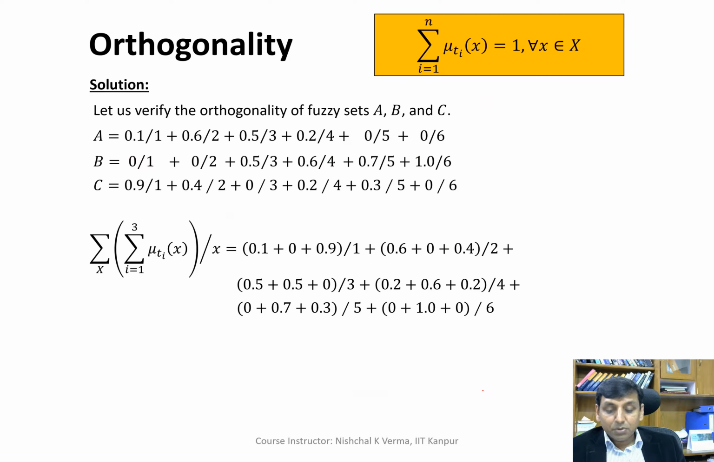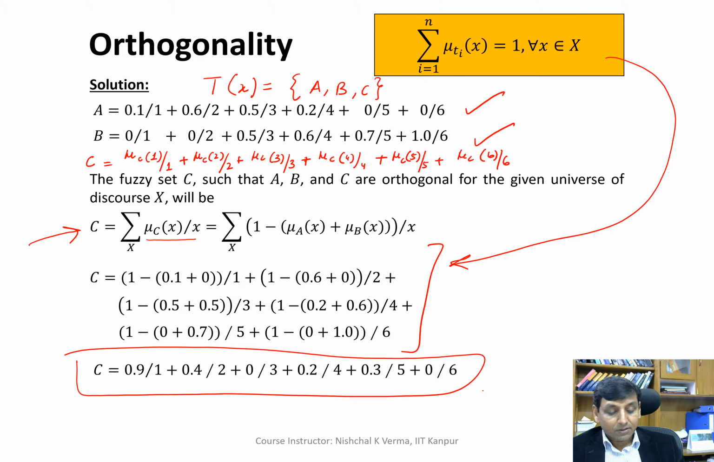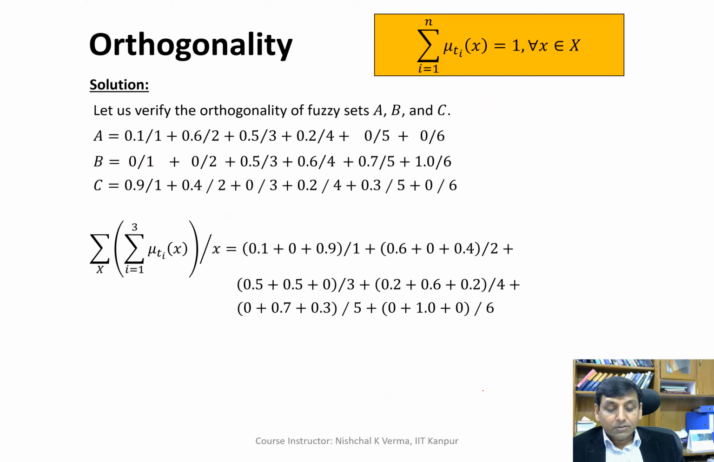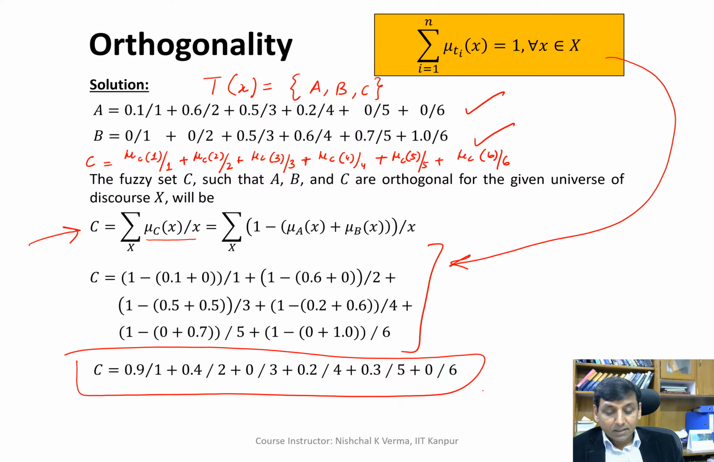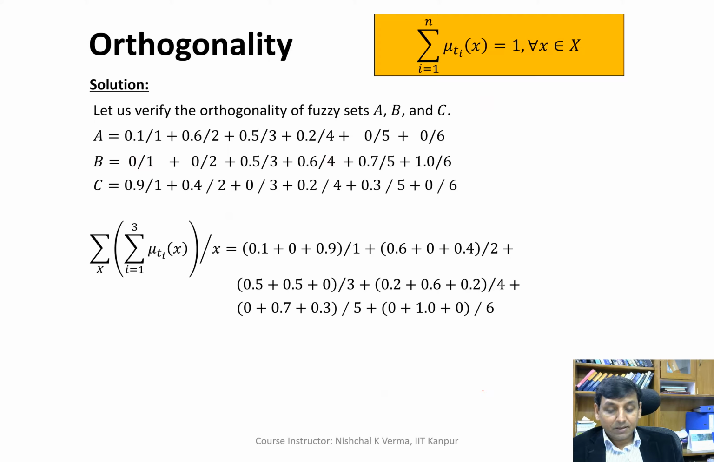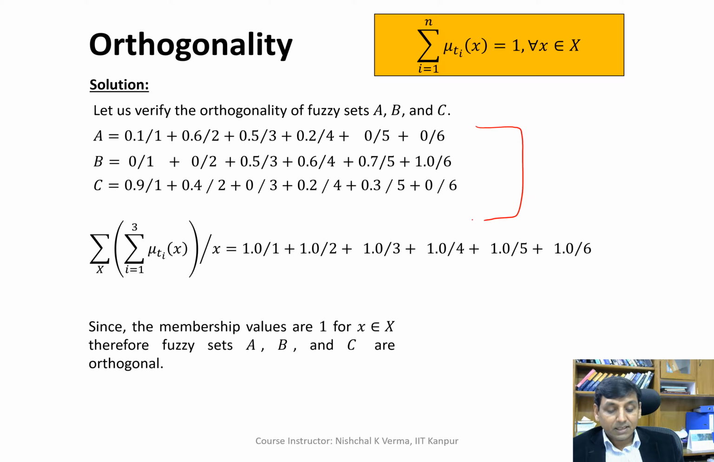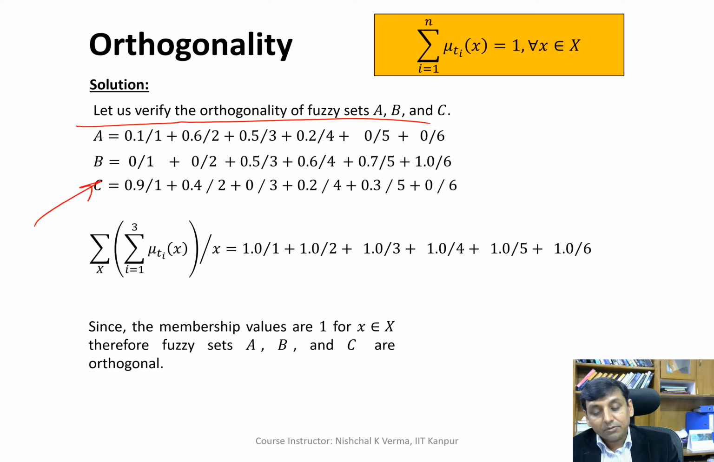So it's very simple, and the solution is here. You can further extend it. Now we have another example here. Before this, let me just quickly go through this and see that with orthogonality we are getting C very easily.